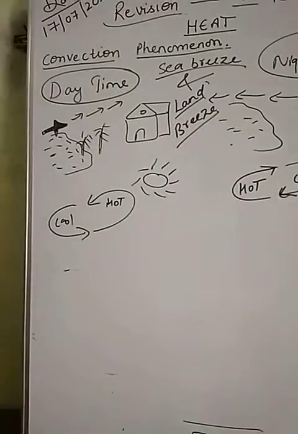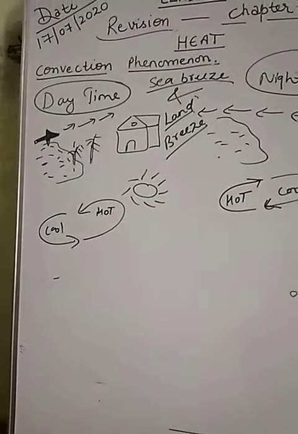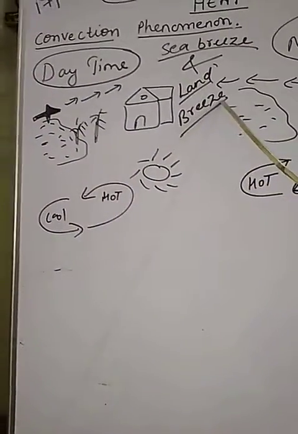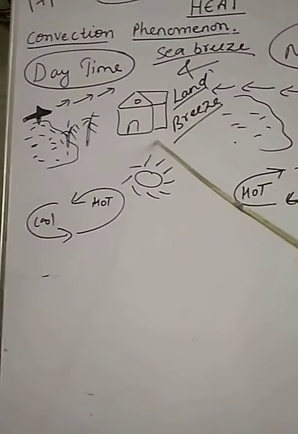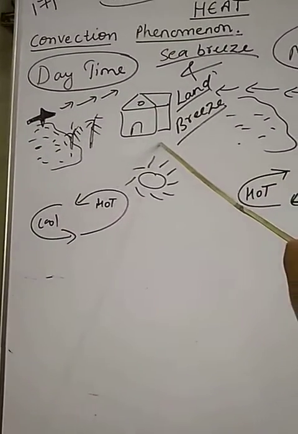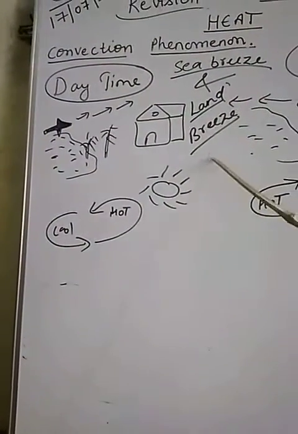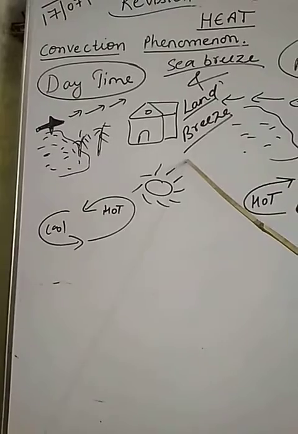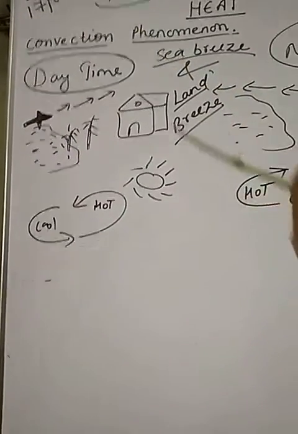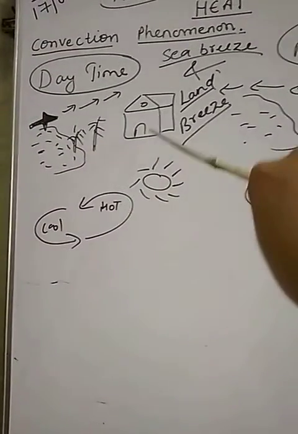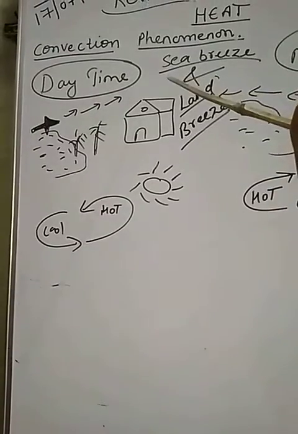Children, during the day, the land gets heated faster than water. At daytime, the land surface gets heated faster than the sea water. Children, as the air becomes hot, it rises up. Clear? So the air just above the land surface becomes hot and it rises up because it is lighter.